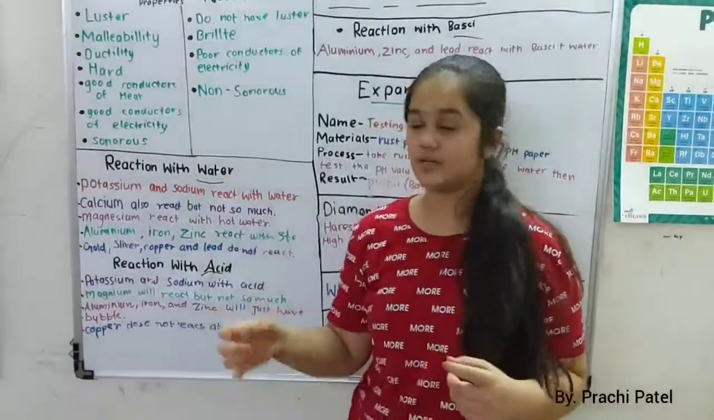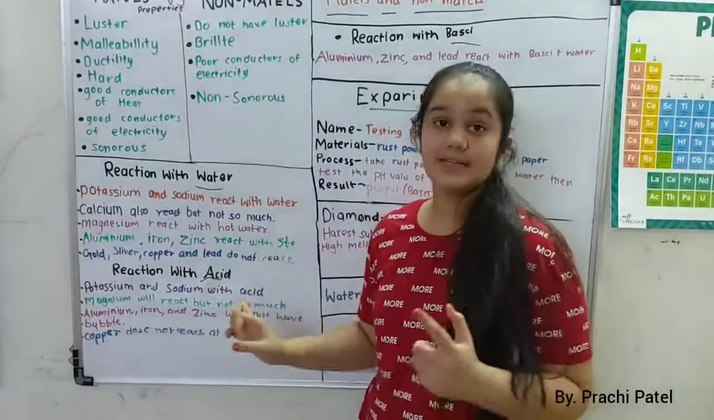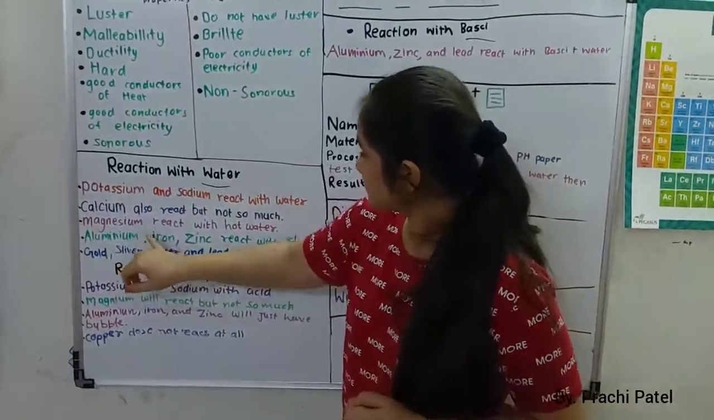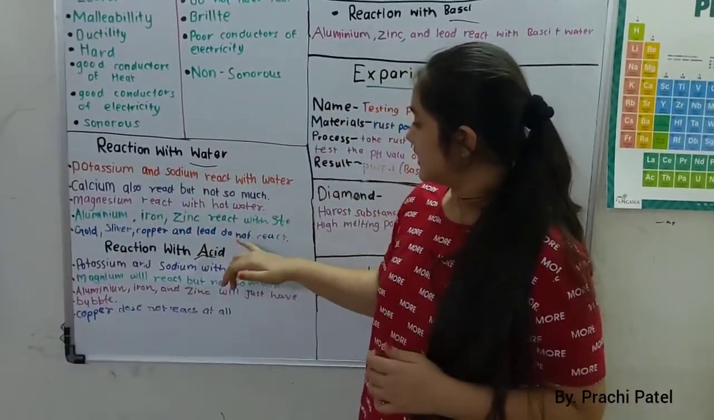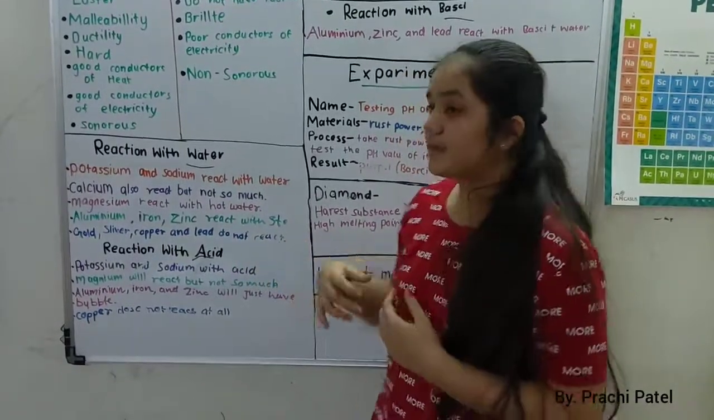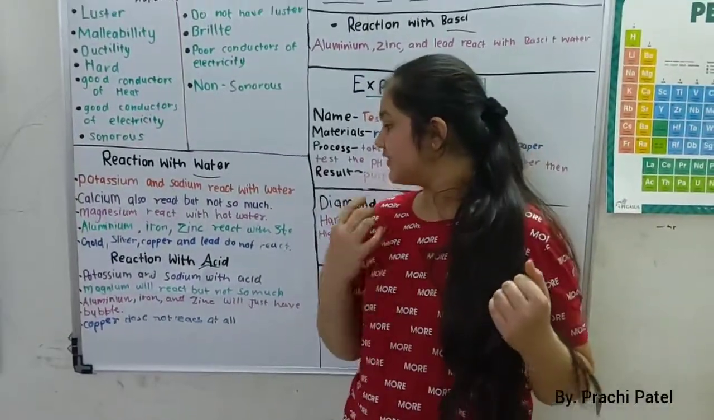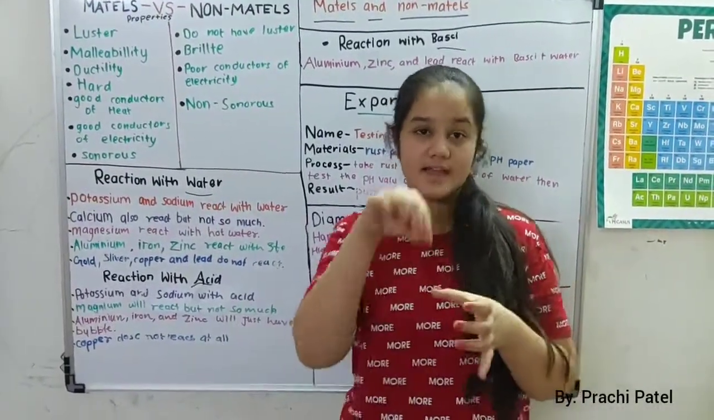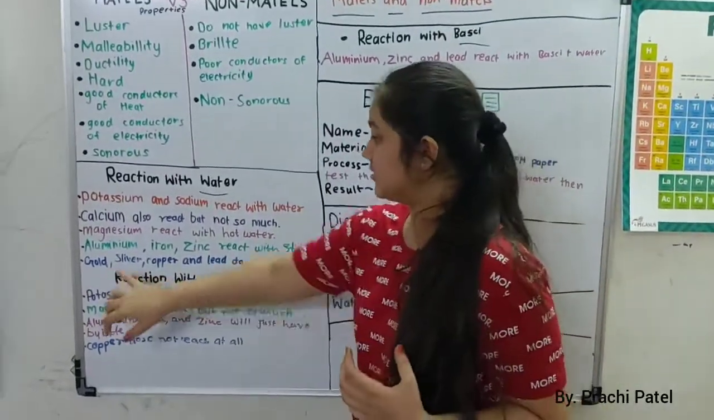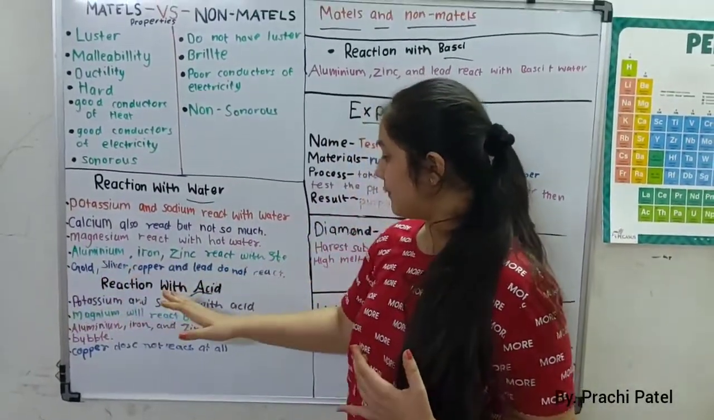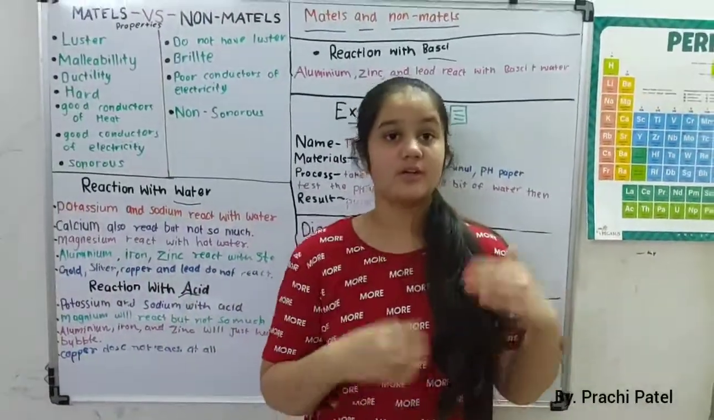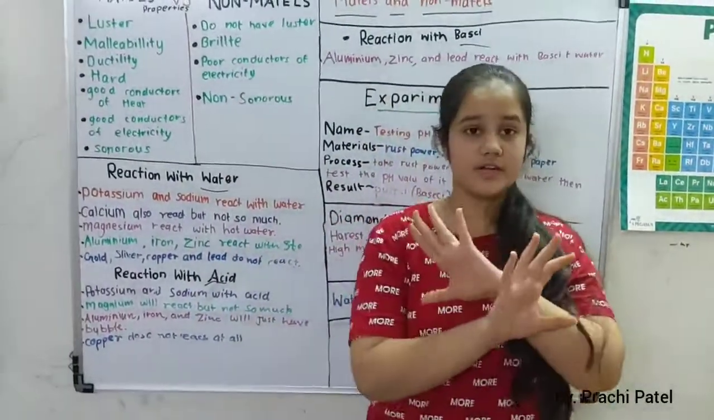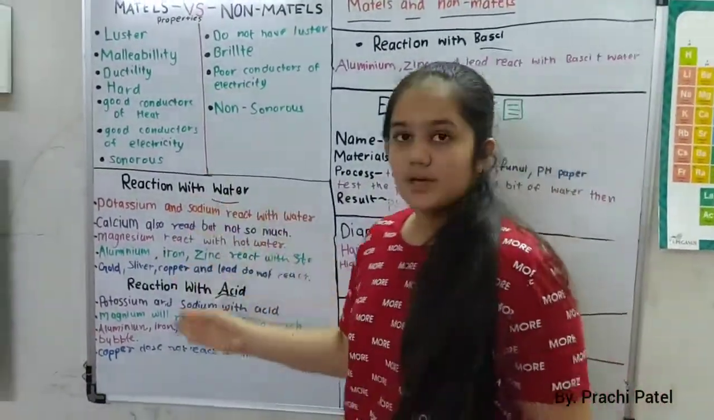Magnesium reacts with hot water. The others react with cool water, but magnesium needs to be in hot water to react. Now, aluminium, iron and zinc react with steam. Gold, silver, copper and lead do not react at all, not with hot water, not with steam, not even with cold water. They don't react at all. Now we are done with the reaction with water.